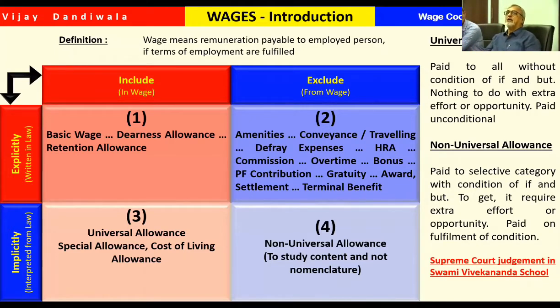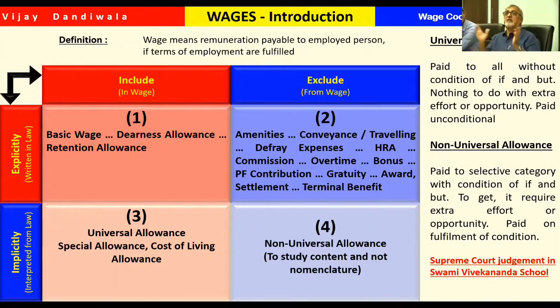So it is better that before this code comes into force, we should review our wage structure, our service and salary structure. Wherever possible, keep a ratio of 50-50, which I am coming to in the next slide.